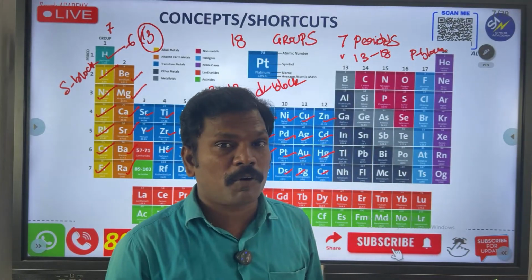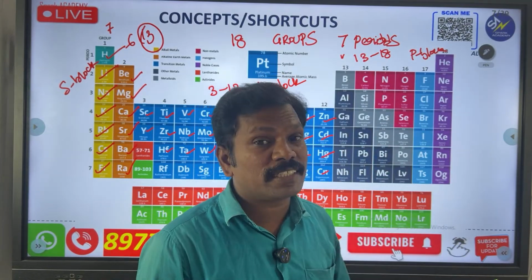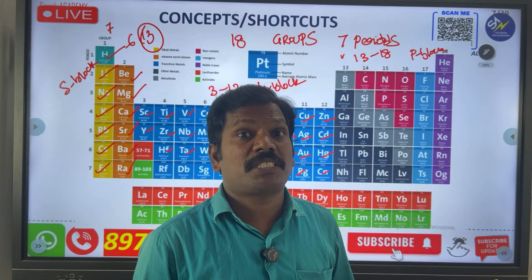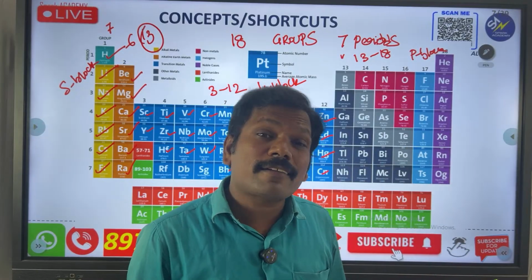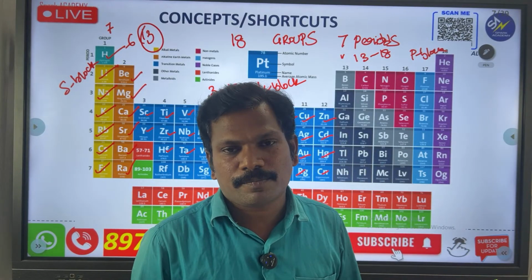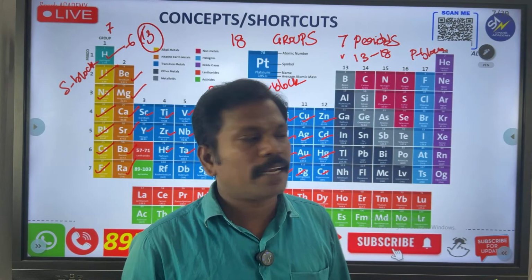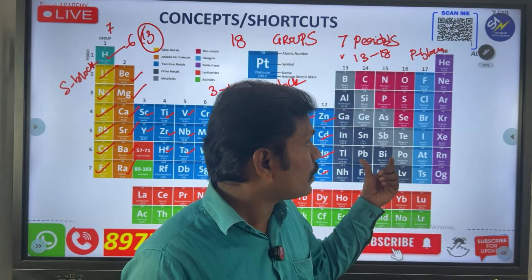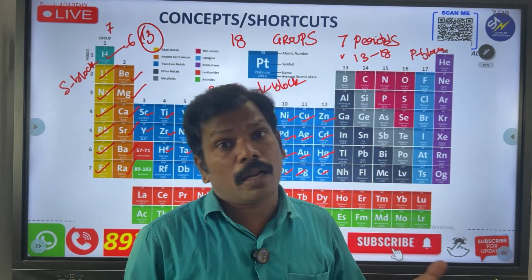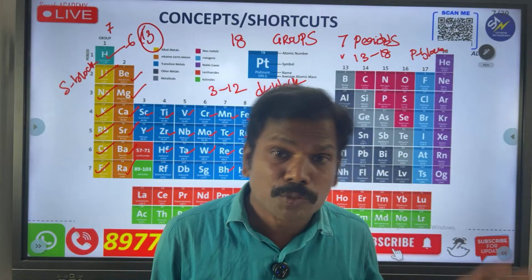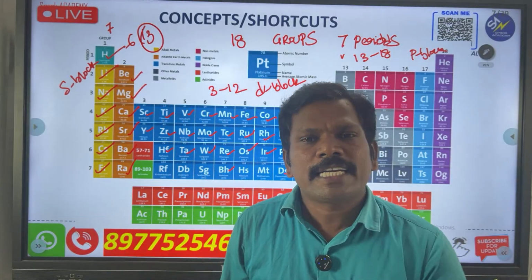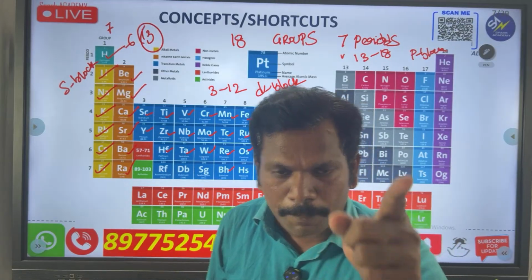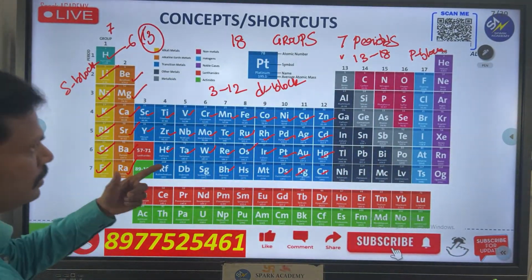Why am I saying powerful? In this P block, fluorine is there. You already know it has the highest electronegativity, and the highest electron affinity element is also in the P block. The highest capacity of electronegativity, electron affinity and ionization energy is also in the P block. That's why I am saying it is not a simple P block, it is a powerful block. Please remember that one. Okay? Yes, this is the one.